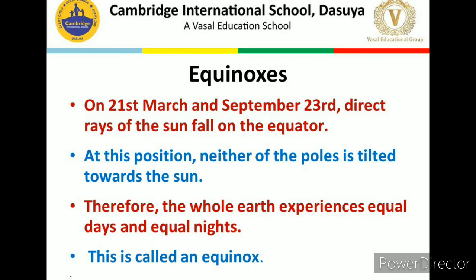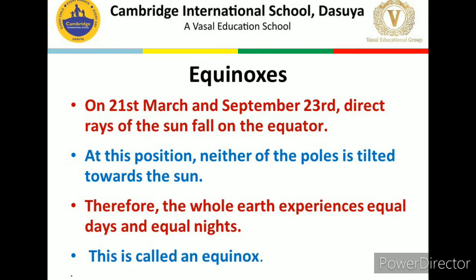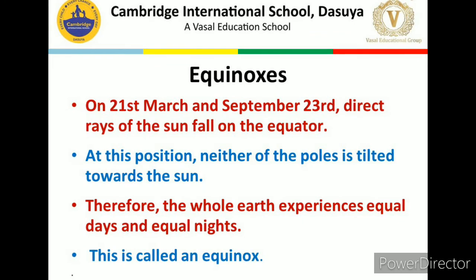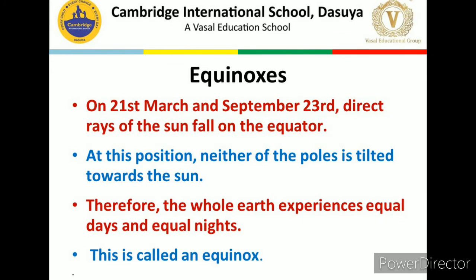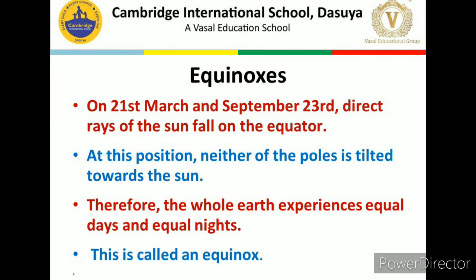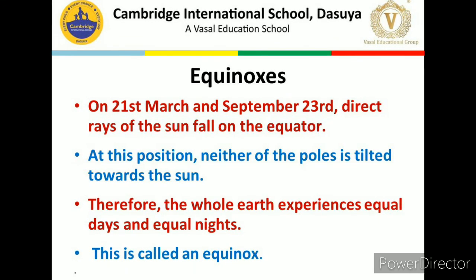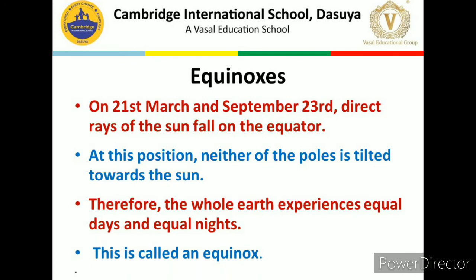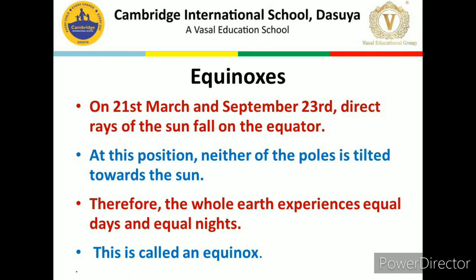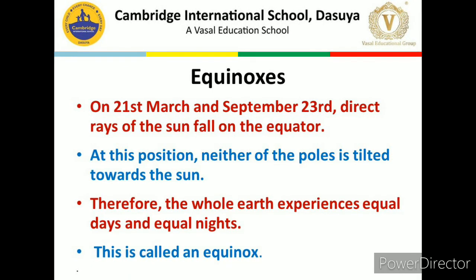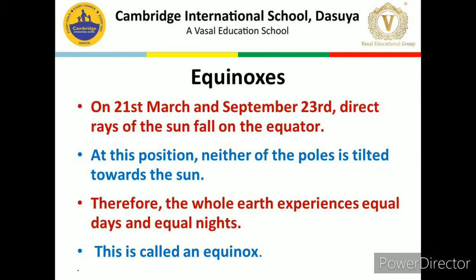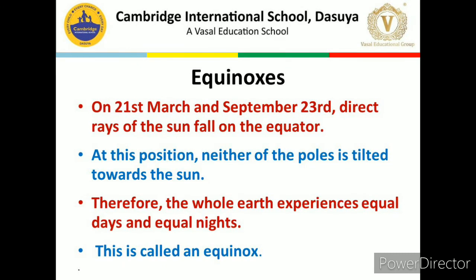Okay, again let me repeat it. Equinox means when the whole earth experiences equal day and equal night. And how does it happen? It happens because the sun rays are falling directly upon the equator, and we have 12 hours day and 12 hours night. Okay, and these equinoxes occur on 21st March and 23rd September.